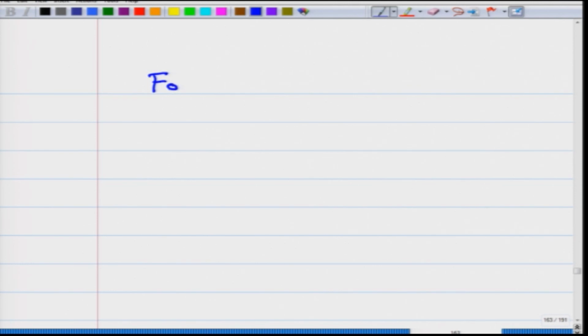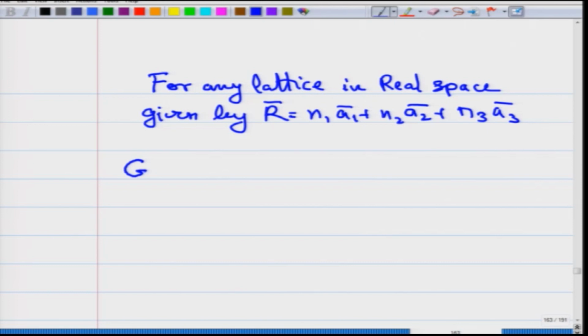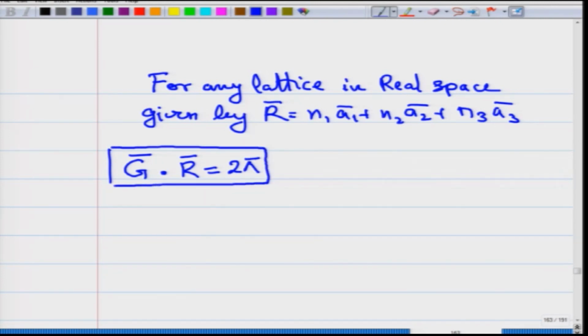So, for any lattice in real space given by R bar equal to n1 a1 plus n2 a2 plus n3 a3, for any lattice in real space, your actual 3-dimensional space that we are living in, where you can generate the lattice using this translation vector R, corresponding to any such lattice, you can generate another lattice which is given by this vector g, where g bar dot R bar should be equal to 2 pi.